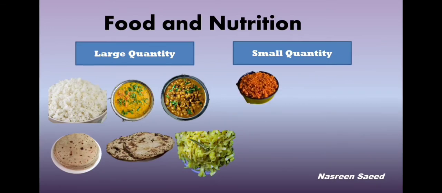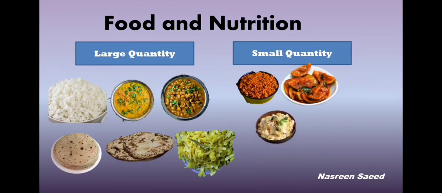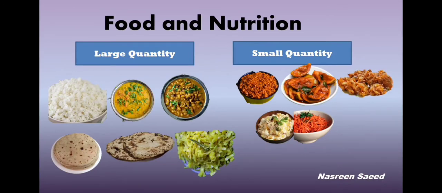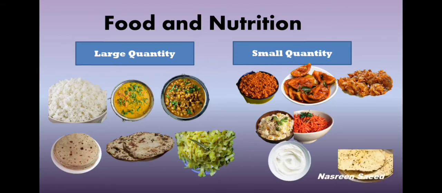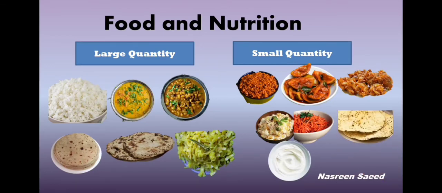Garlic chutney we eat in small quantity. Lemon pickle we eat in small quantity. Then pumpkin raita again small quantity. Carrot salad again small quantity. Onion pakoras small quantities. Then yogurt or dahi small quantity, and papad also small quantities. So now we have seen that we eat rice and dals and usals in large quantities and chutneys and pickles in small quantities.